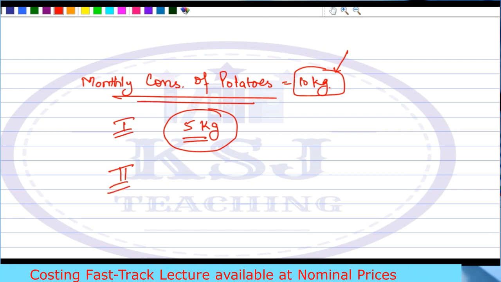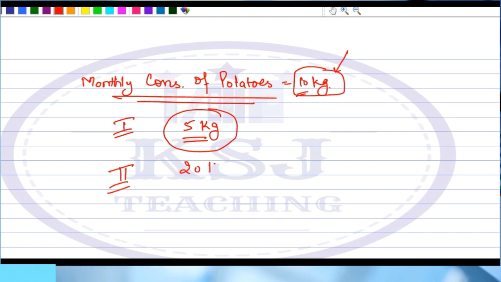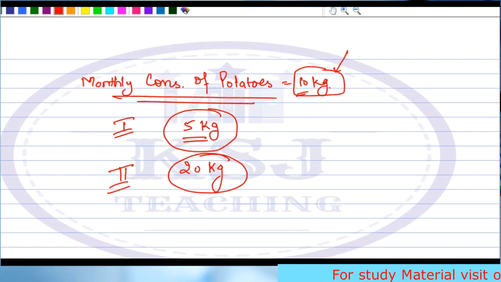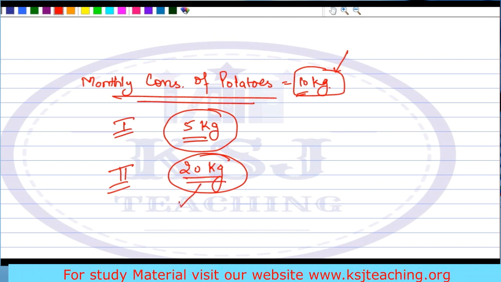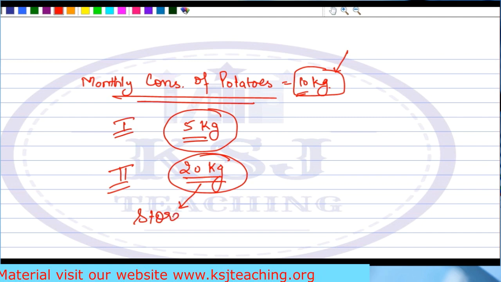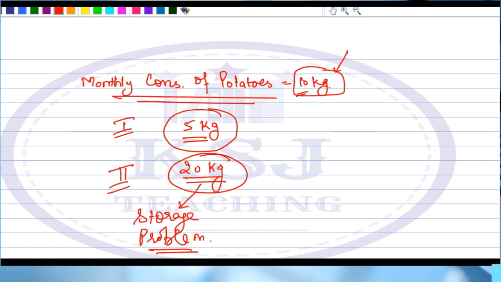Now, consider the second situation. Sir, in the second situation, what will happen? Your mother knows that the monthly consumption is 10 kg, but she orders 20 kg. Now, what will happen? So, two problems here. One, where will you keep that 10 kg extra? That is the storage problem. First problem is the storage problem. Obviously, you will have to keep that extra 10 kg somewhere, na? Right? So that will create a storage problem.